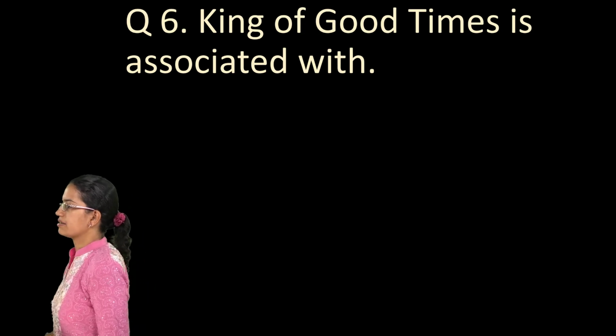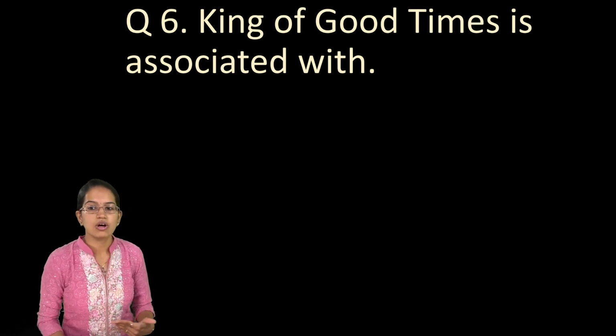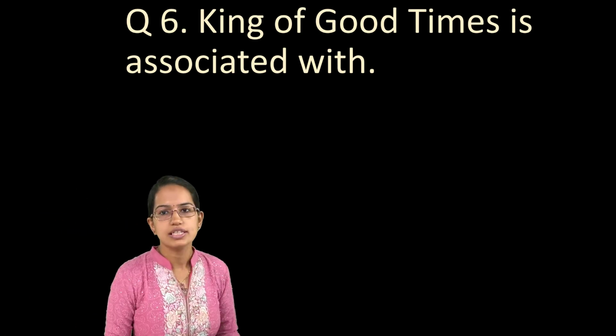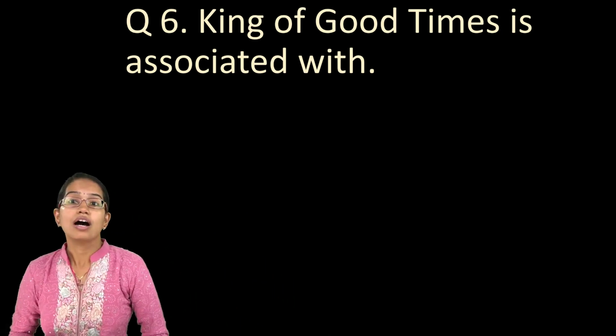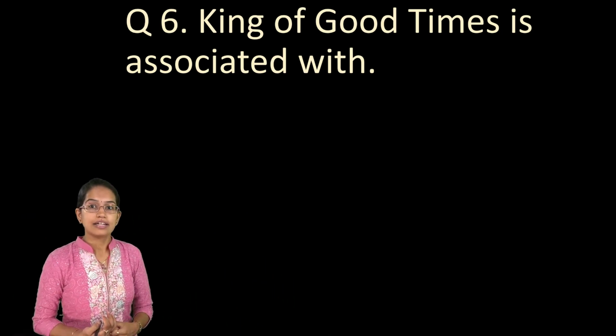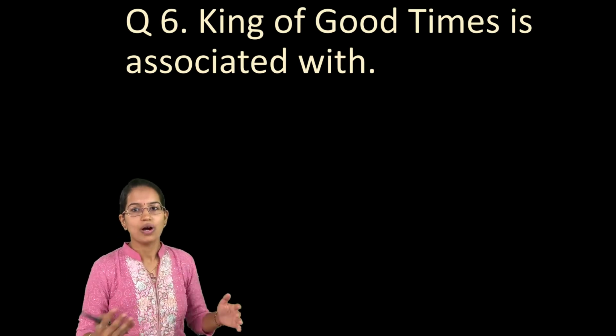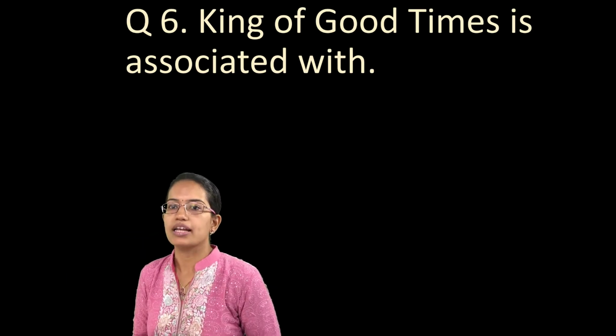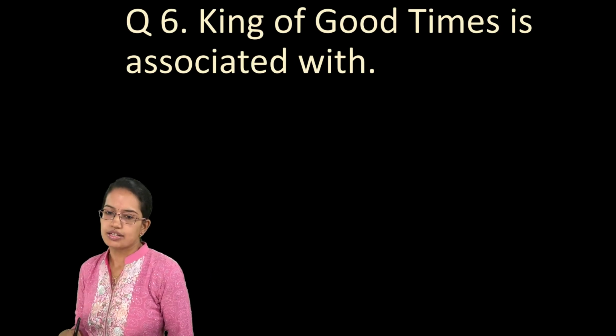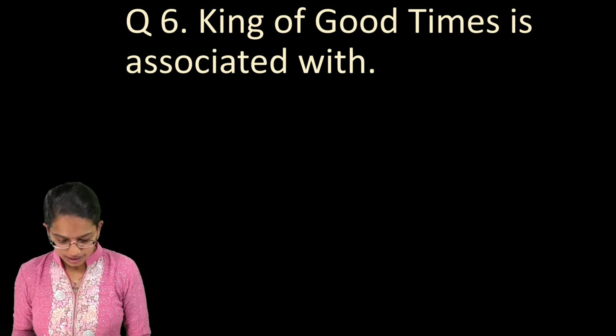The next is, King of Good Times is associated with. King of Good Times is one of the books that was written on Vijay Mallya. So this is related to Vijay Mallya. He was the member of the upper house of India, and later on the times changed. So at one time he was considered as the King of Good Time. So Vijay Mallya is associated with this. So that's the correct answer.